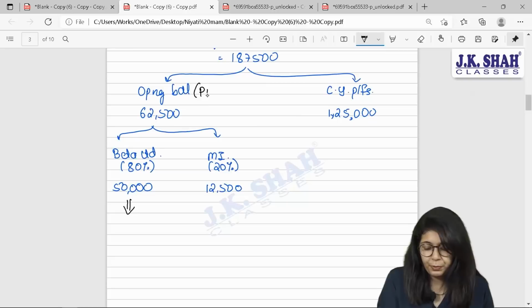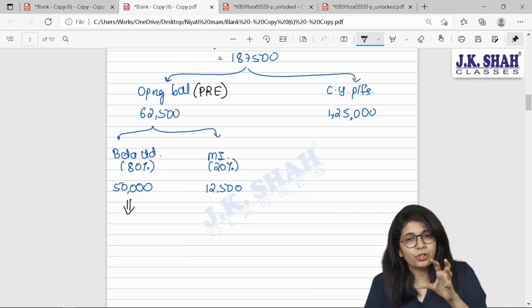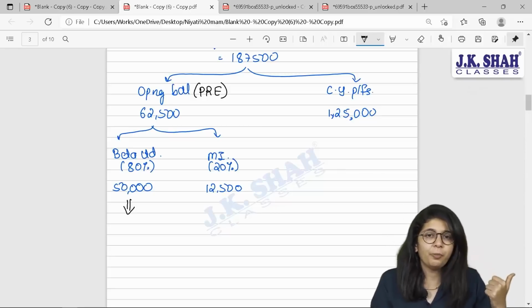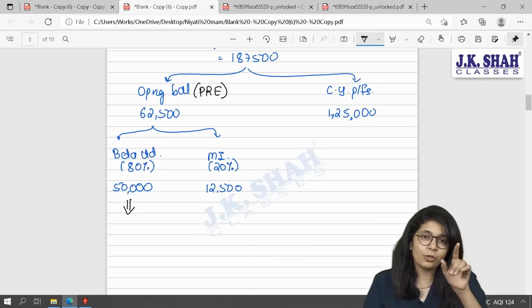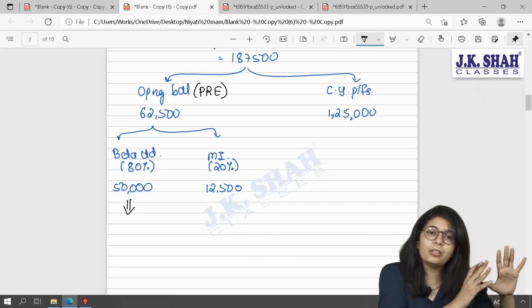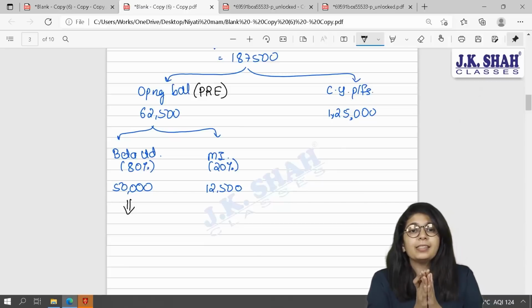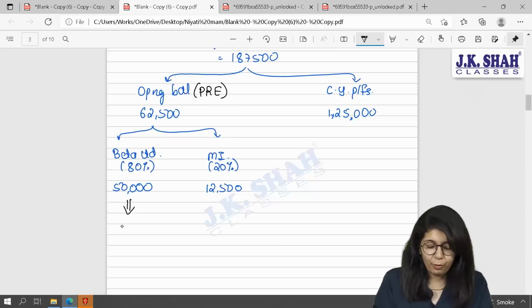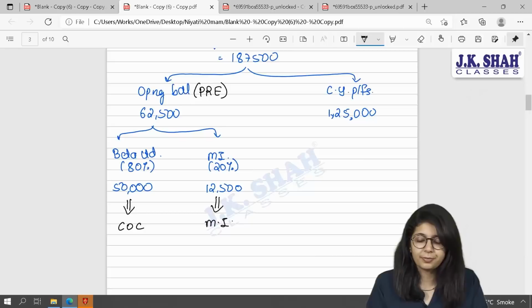It belongs to the opening balance, and the opening balance is basically profits earned in the previous year. Previous year is 1920. Beta, was Beta Limited a shareholder of Gamma Limited in 1920? Then the answer is no. That means this balance of 62,500 was entirely earned by the old shareholders. This entire profit will be termed as pre-profit, and pre-profit needs to be transferred to cost of control. The 12,500 will go to your minority interest.